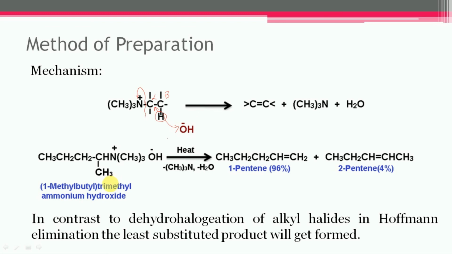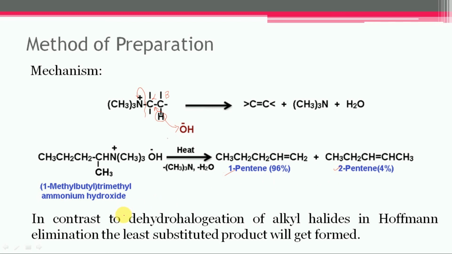The mechanism is quite similar to that of dehydrohalogenation of alkyl halide. However, in case of dehydrohalogenation of alkyl halide, the more highly substituted alkene is the major product, but in case of Hofmann elimination, the product formed with least substitution, which is the 1-pentene, is the main product, and the more substituted 2-pentene is the minor product.